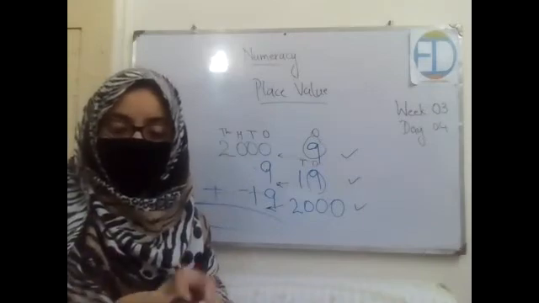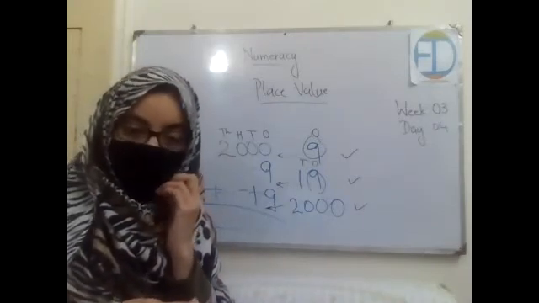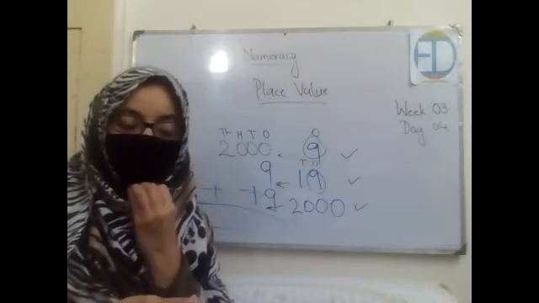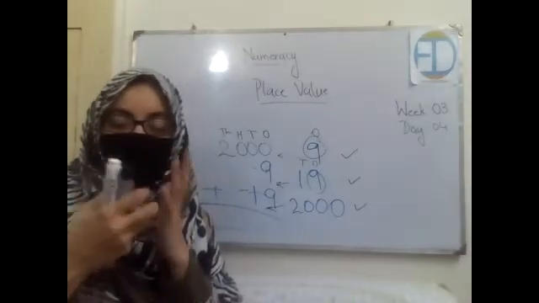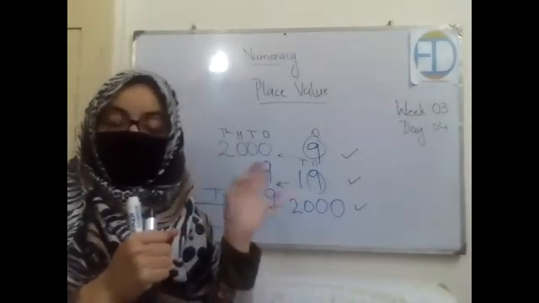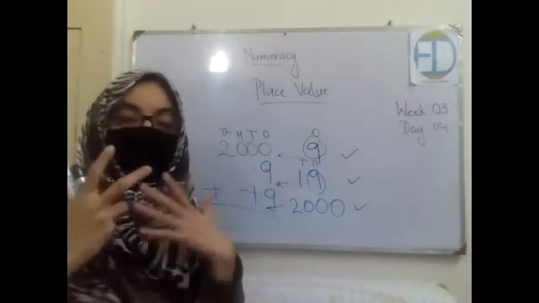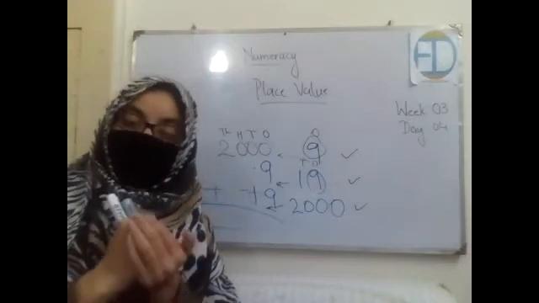If we do not place the numbers according to their correct positions, we cannot solve the mathematical problems, we cannot do the mathematical sums. So we are studying this not only for addition and subtraction, but there are a lot of other things where place value is very important.